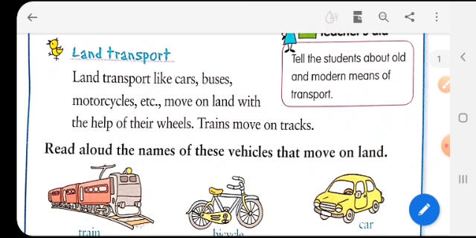So land transports like cars, buses, motorcycles, etc. move on land with the help of their wheels. Trains move on tracks. So the vehicles that move on land are cars, buses, motorcycles, etc. They take us from one place to another on their wheels, while the trains move on tracks. So there are tracks laid down on many of the ways so that the trains can move on them.